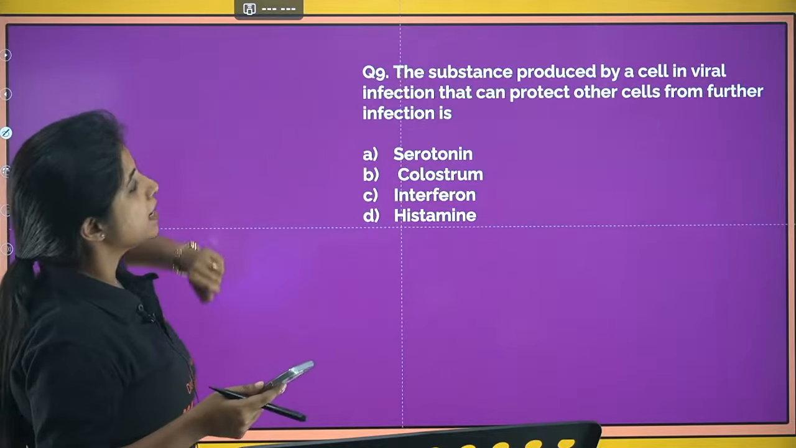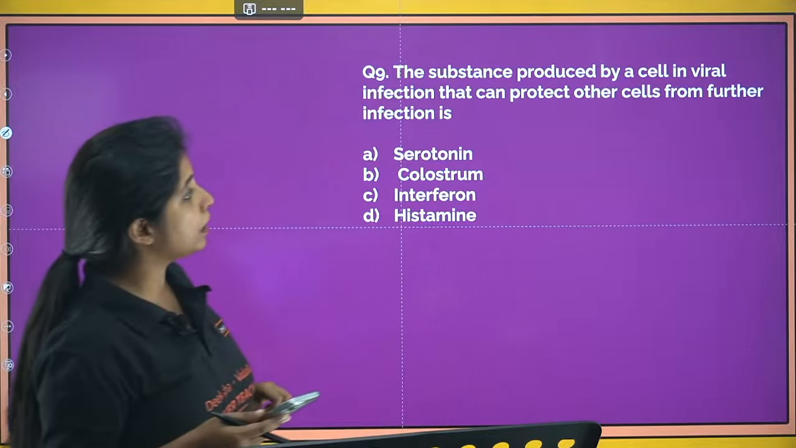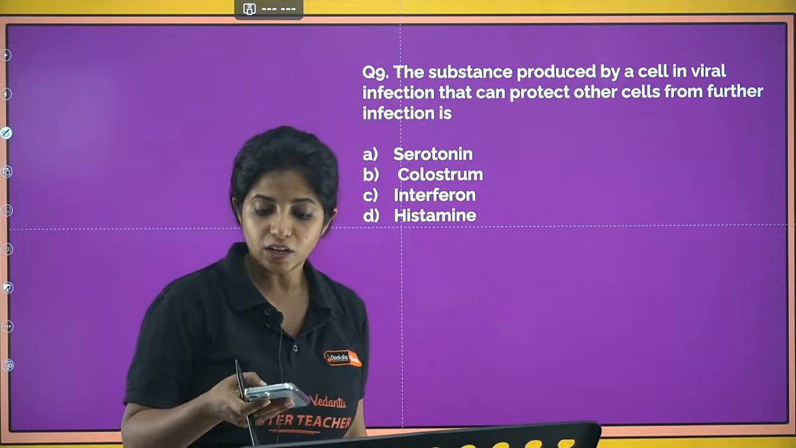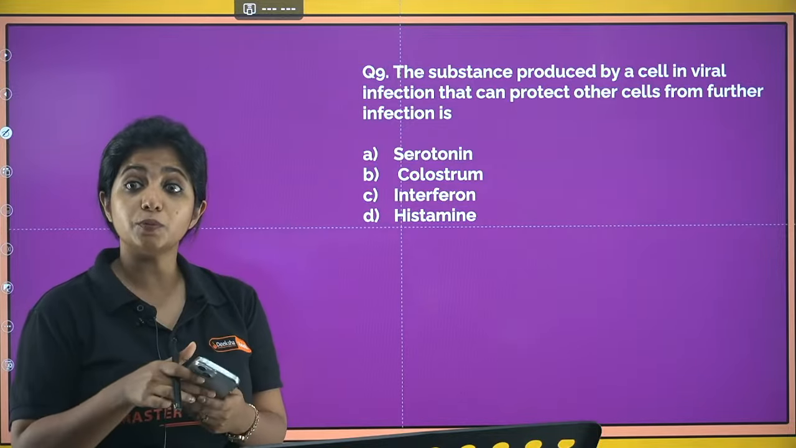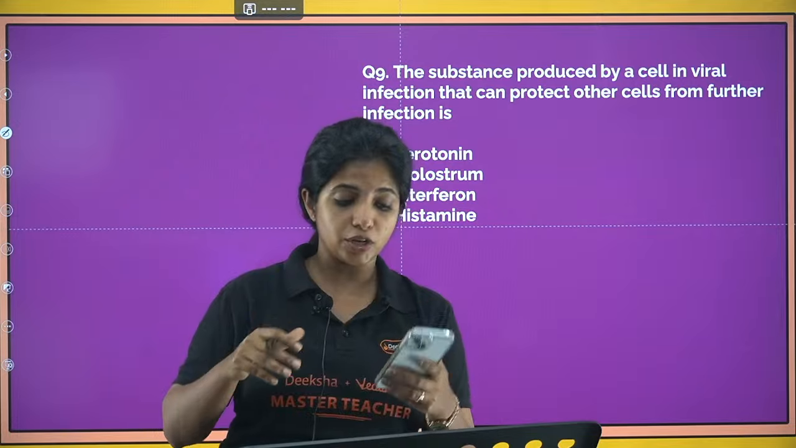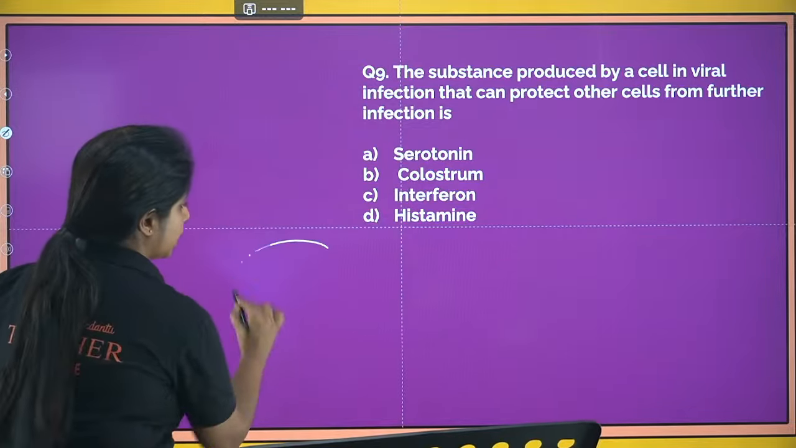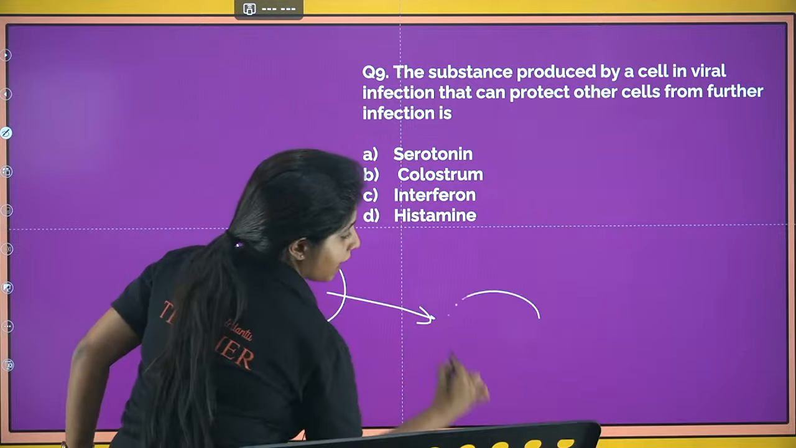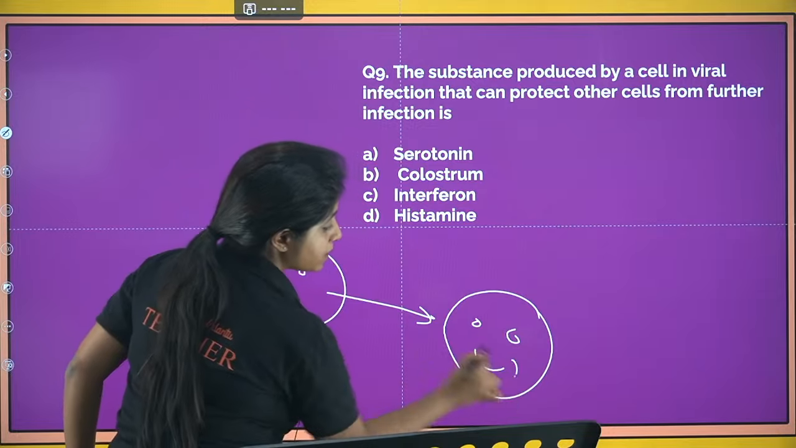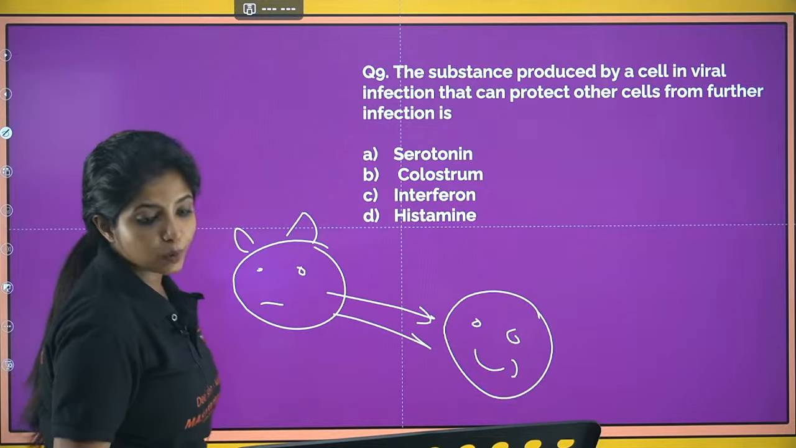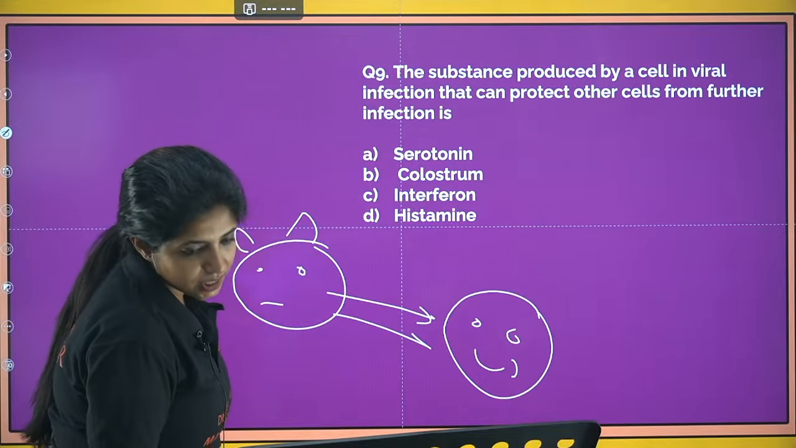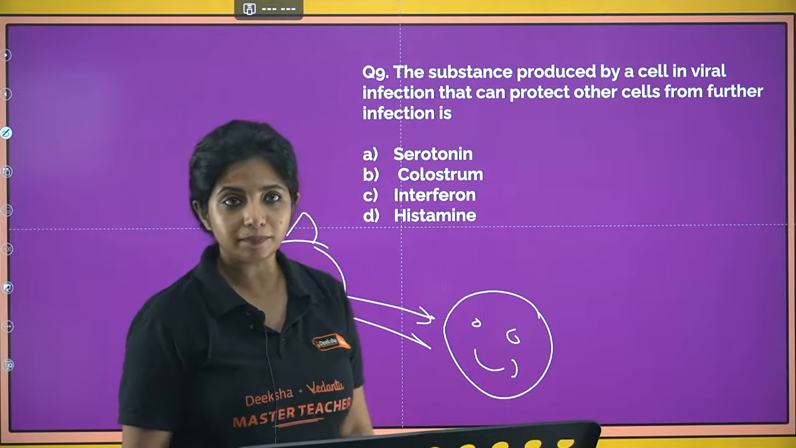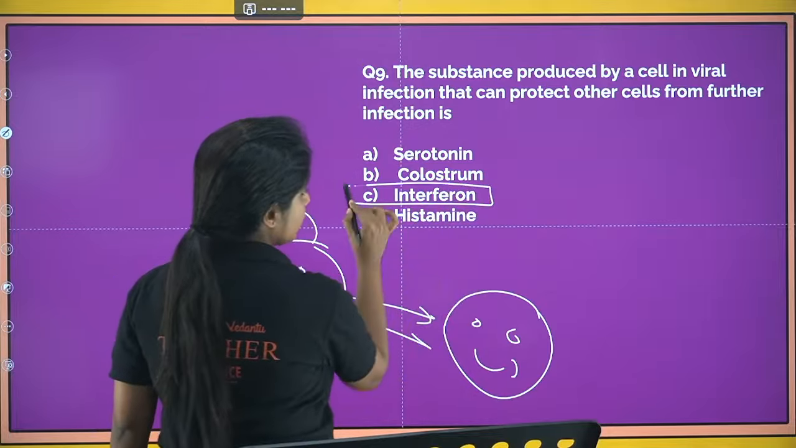And now going ahead, the substance produced by a cell in viral infection that can protect the other cells from further infection is known as. So there is a substance that is produced from a cell in a viral infection. Suppose this particular cell is being infected by a virus. Okay. And now it releases something and says to the other cell that, hey, you have to be safe. What is that particular thing that has been released over here? Rocky says the answer is C. Prakriti says the answer is C. Okay. Anyone to challenge them?